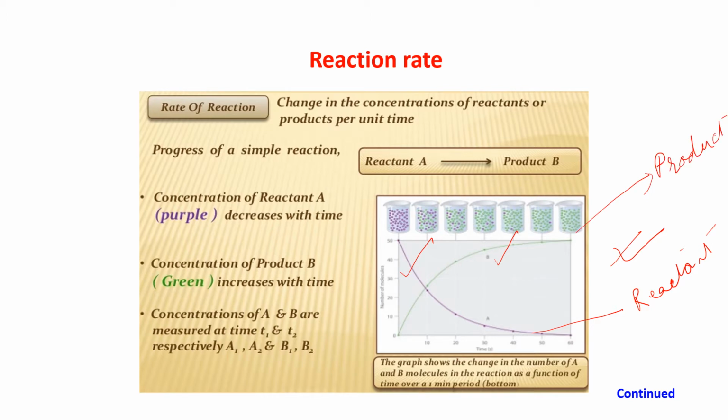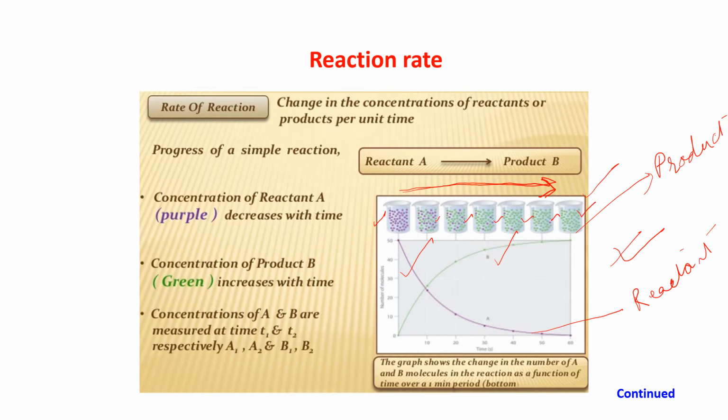And see, the reaction is proceeding in this way. At first there are only the reactants, purple color. Then purple is changing to green. Then more green, then more green. At the end it is only green, no purple.